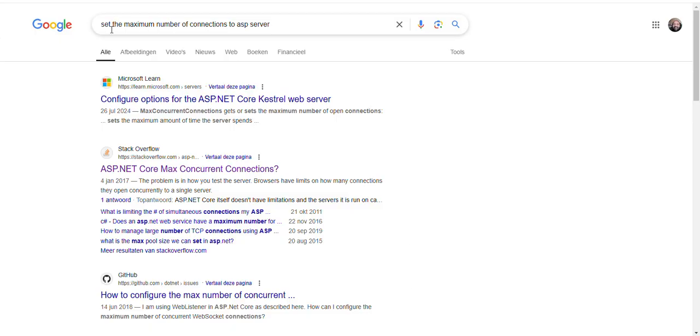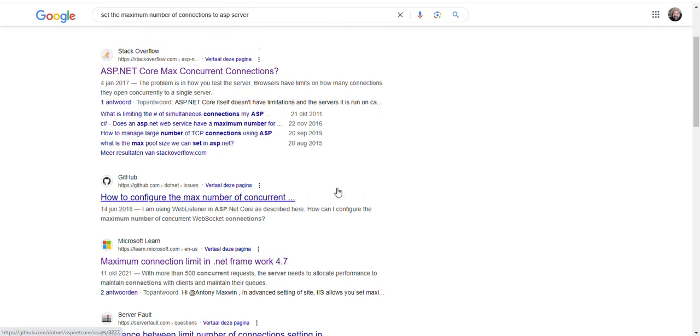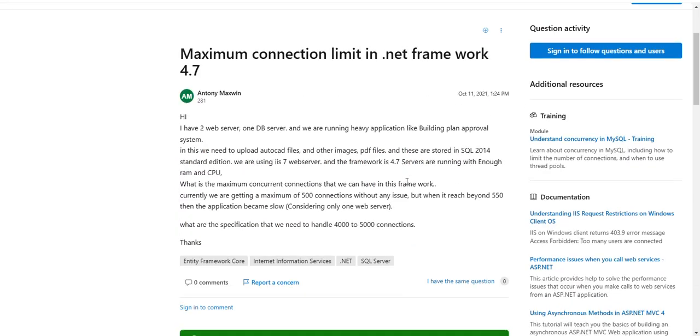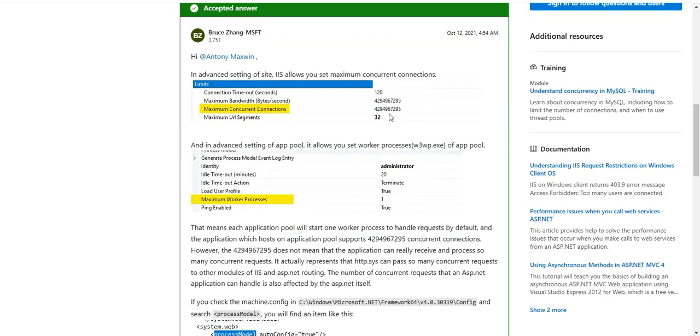So I searched it. This ASP server is a Microsoft web server, and I was checking how to limit it. Somewhere it was written that Microsoft ASP accepts 4 billion connections at a time by default, which is the maximum concurrent connection.